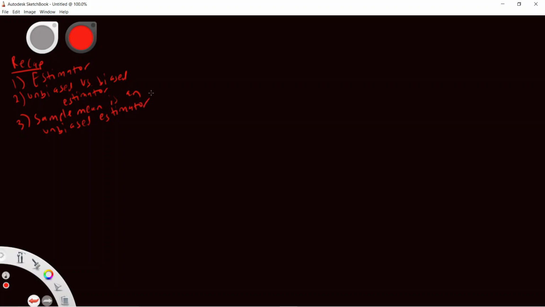Okay, so now that we have that legwork in place, what is the goal for today? The goal for today is the following. We want to show that the sample variance is an unbiased estimator. Okay, so now that we have that topic in mind, we need to establish some givens.